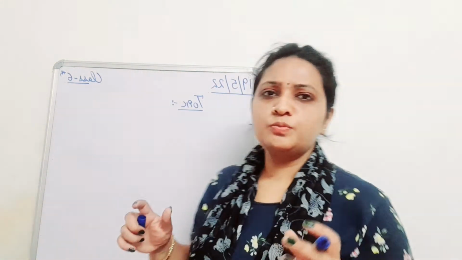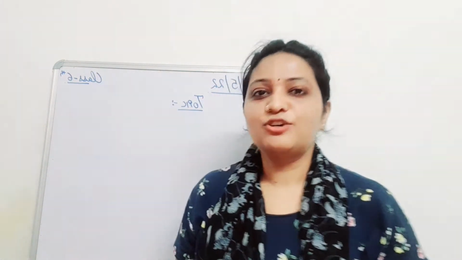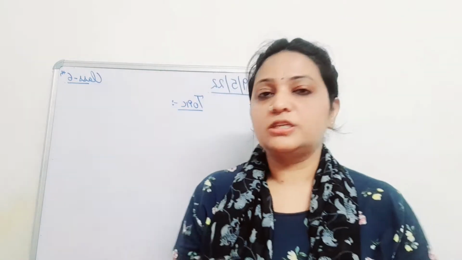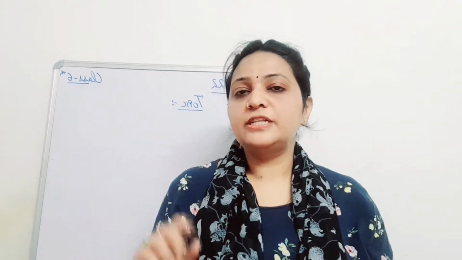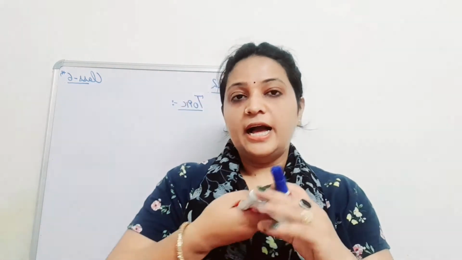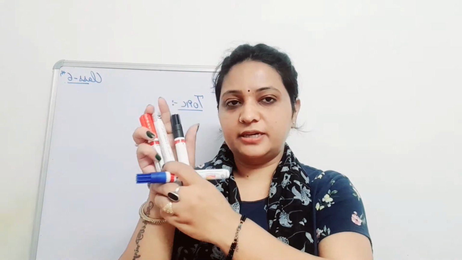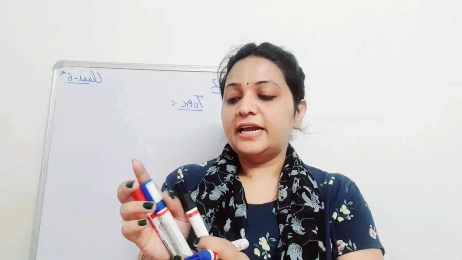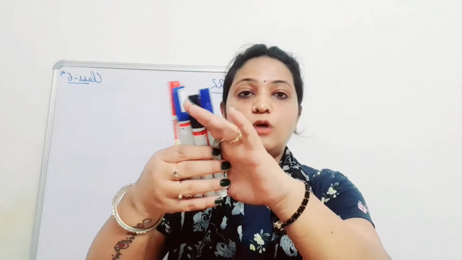I'm going to ask you some questions and you have to answer them. Students, if I ask you to count something, from where will you start counting the objects? Let's suppose I have this number of markers in my hand and I ask you to count them.